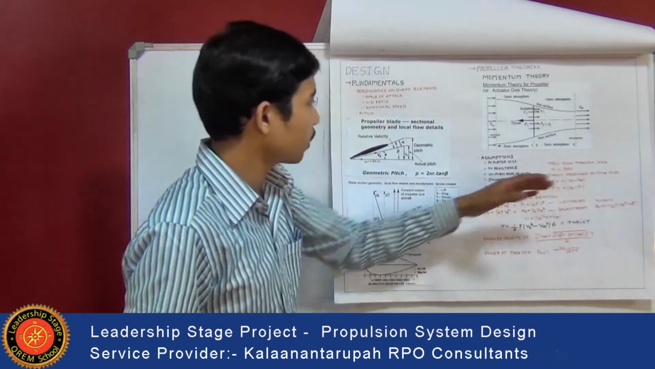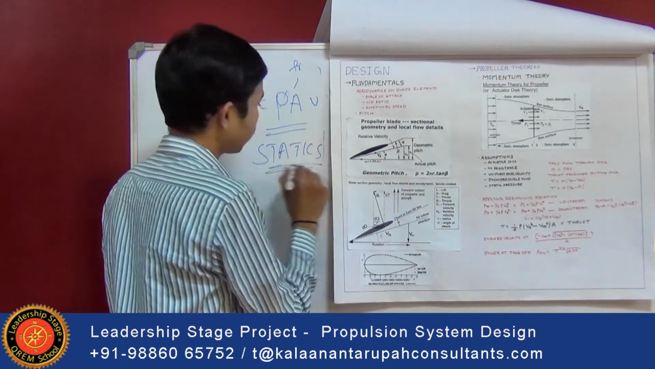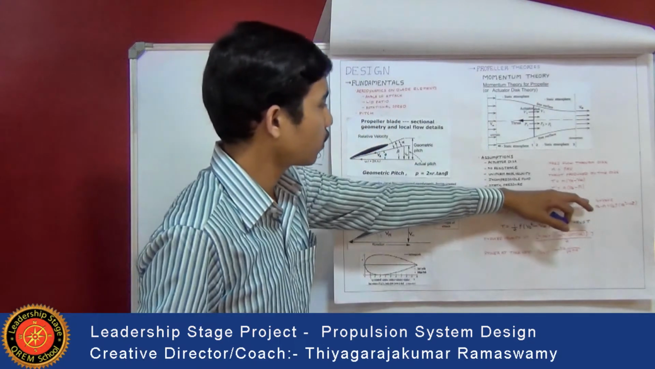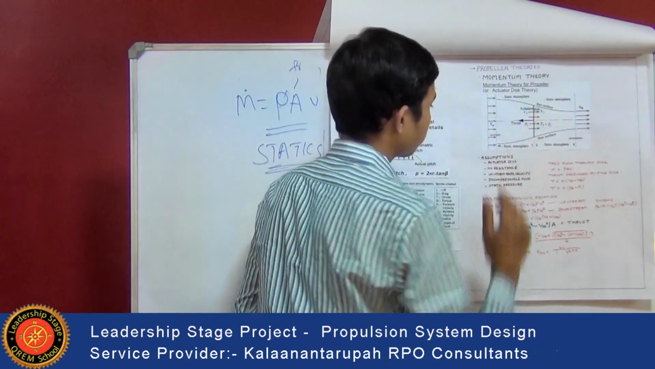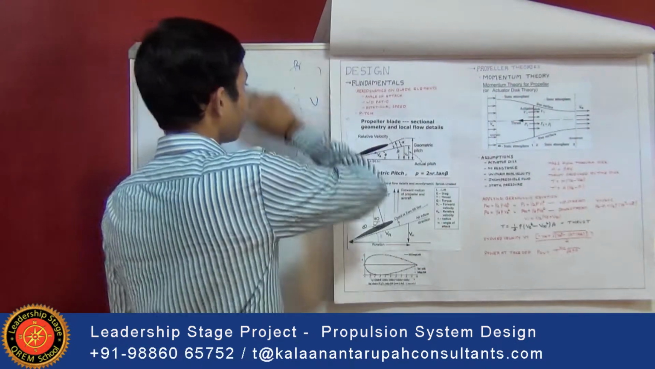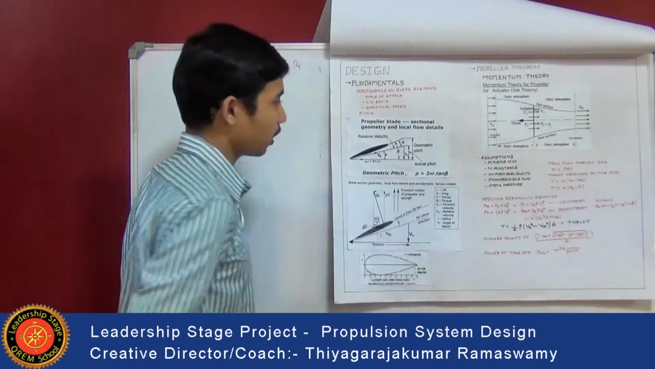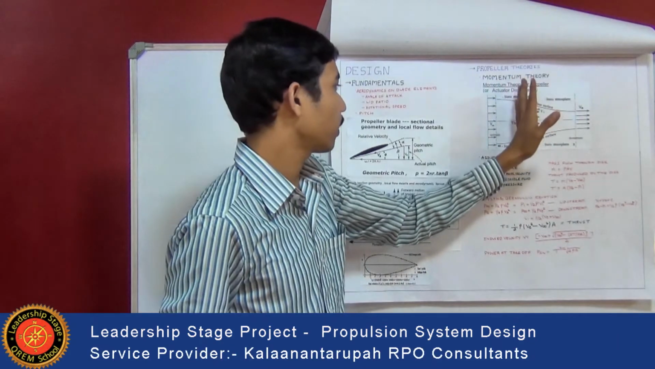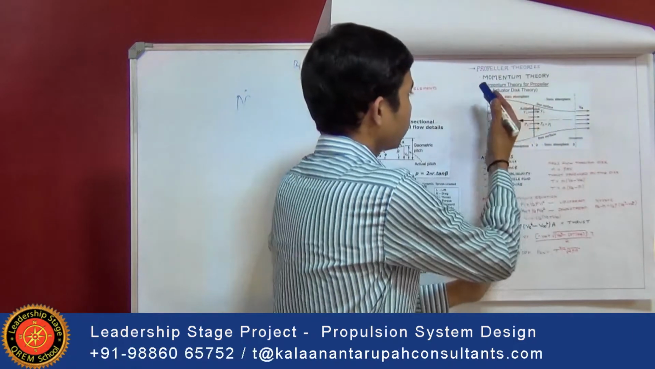Then by common statics, thrust is given as T is equal to A into P2 minus P1. That is the area with respect to the change in pressure, P2 minus P1. And then Bernoulli's equation is applied on either side of the propeller. That is, it cannot be applied inside or in the middle of the propeller. So it is applied on either side, at this end and this end.